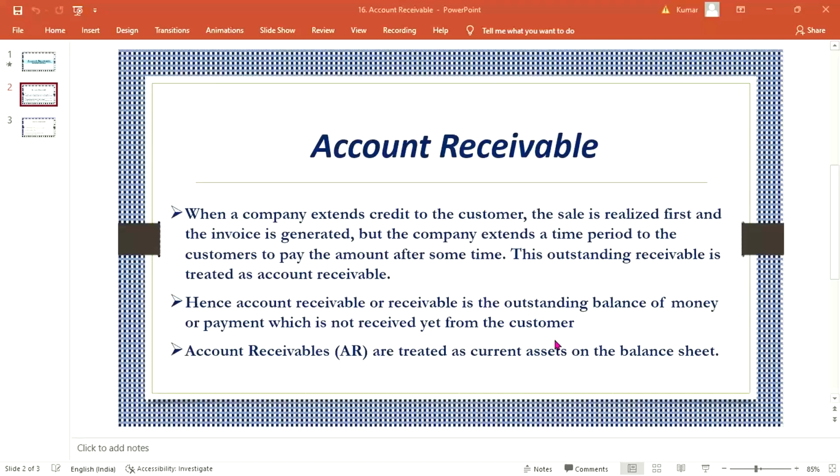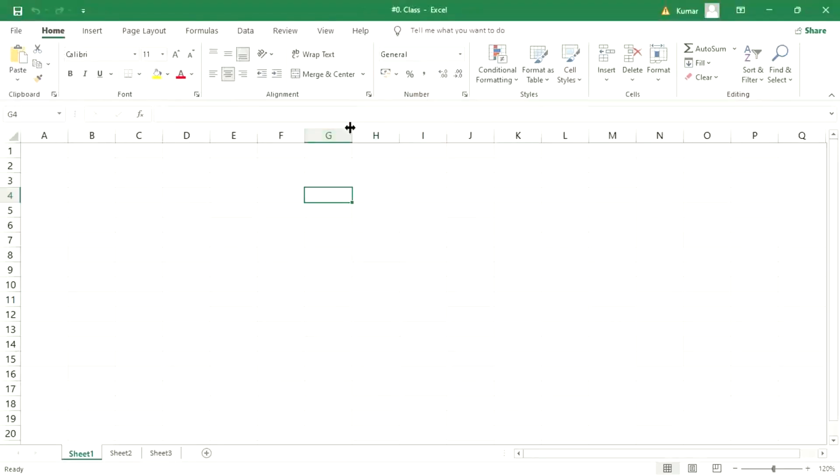Now, if today the financial statement is going to be prepared, this 1 billion rupees is going to be shown under account receivable, and that is our asset, the way we treat account payable as a liability. So account receivable is treated as a current asset on the balance sheet. Very simple accounting fundamentals, guys. Hopefully you might all be knowing this. Now, if you talk about account receivable,